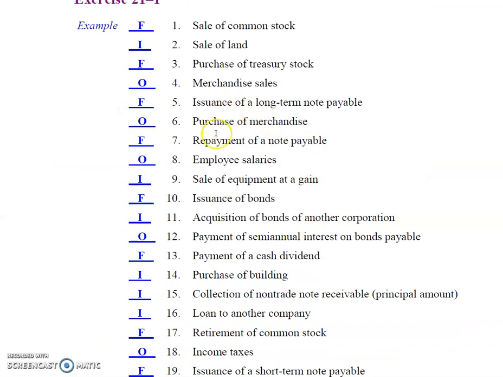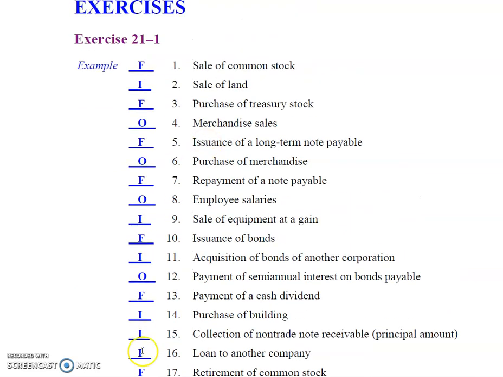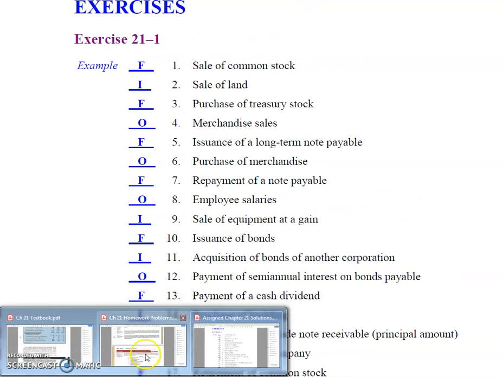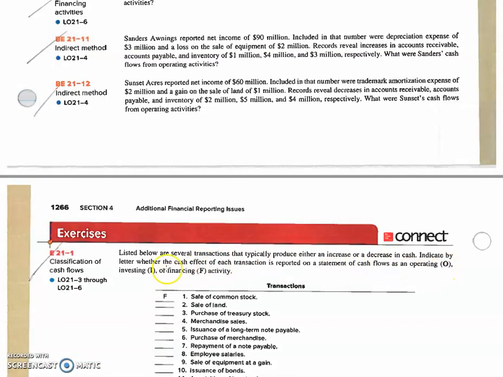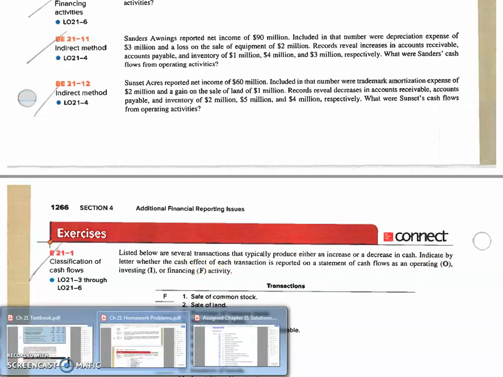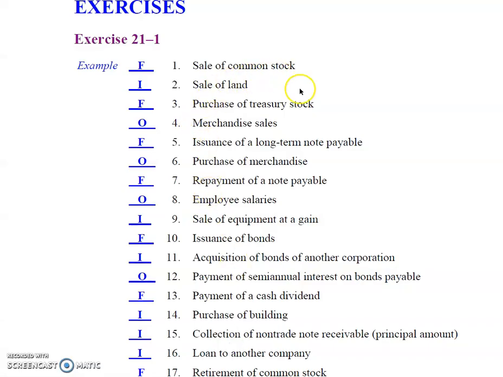Now we see down here, and we're to identify for each of these whether it is a financing, operating, or investing activity, with an O for operating, I for investing, F for financing. We'll just go through those. Sale of common stock, that's our stock. That's a financing operation, transaction with owners. Sale of land, that's an investing activity. Purchase of treasury stock, that's a financing activity. The transaction with owners. Merchandise sales, that's operating.